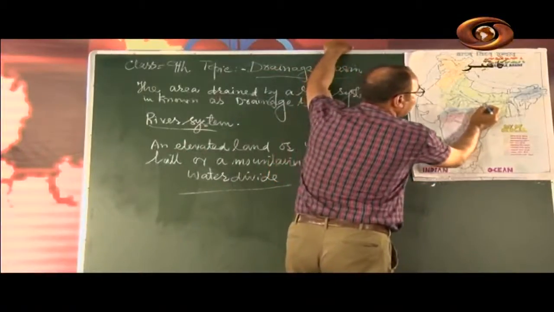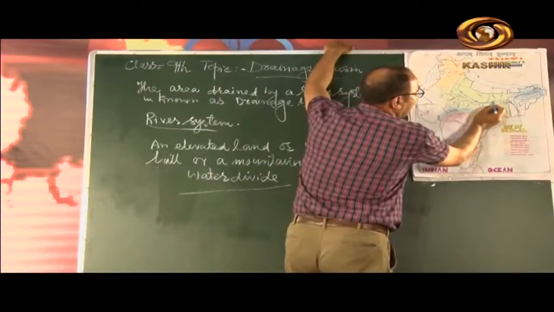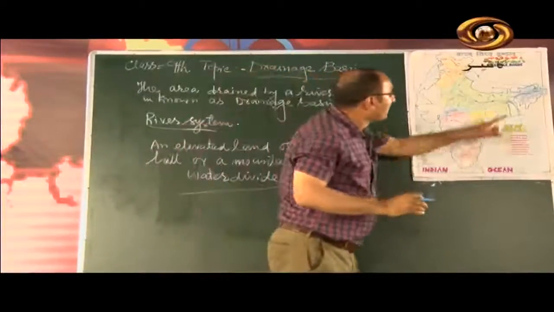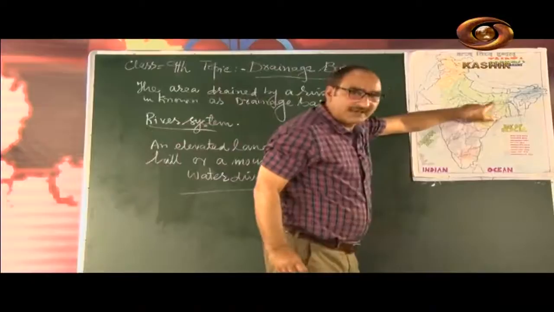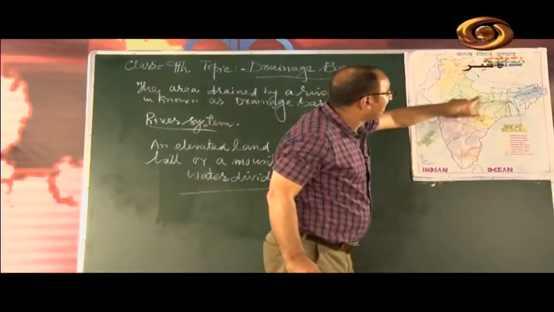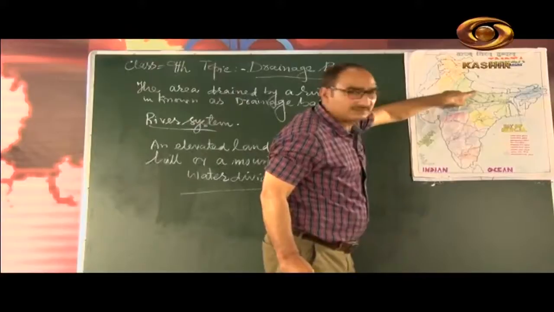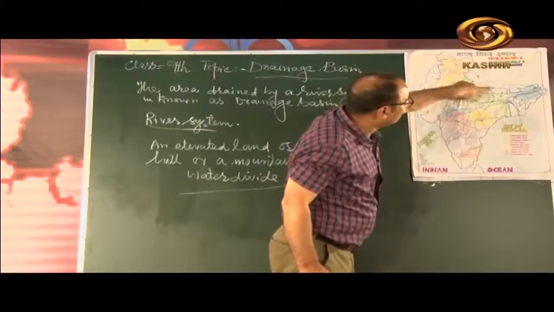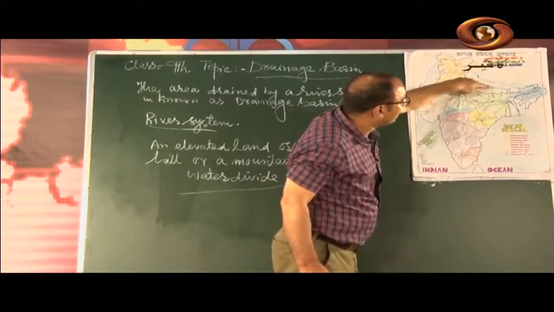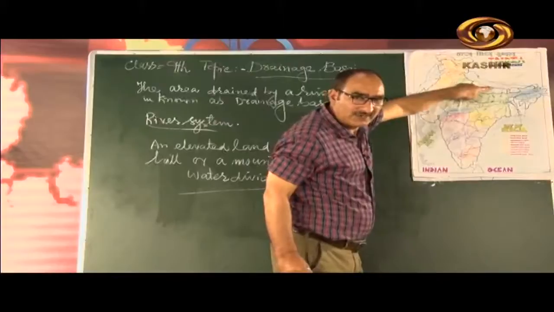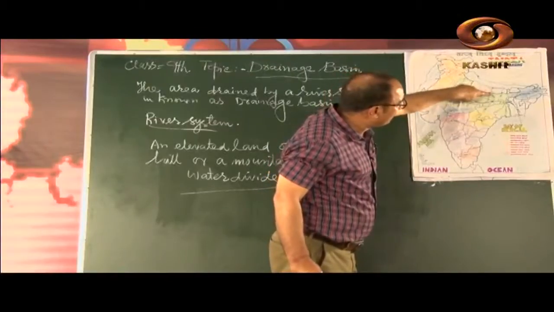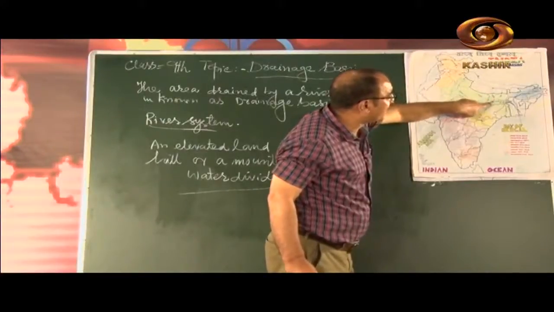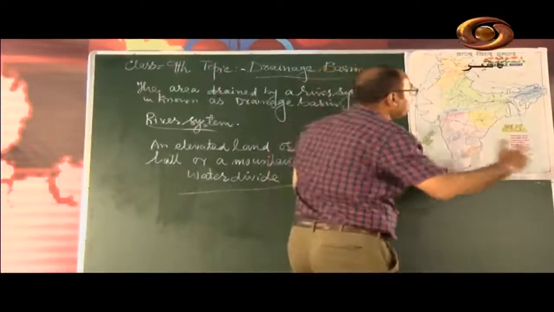From Allahabad the Ganga enters Bihar and reaches Patna. Patna is the capital of Bihar. Here the main river is joined by the Ghagra, which has its source in the Himalayas. Then there is Gandak, which has its source near Mount Everest in the Nepal Himalayas. It passes through Bihar and meets Ganga at Patna.